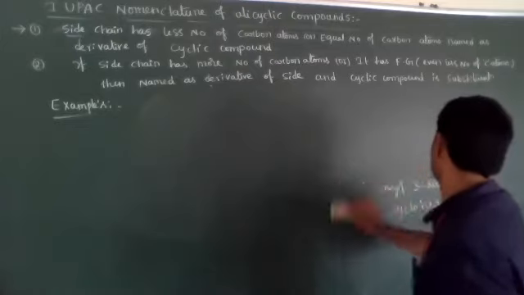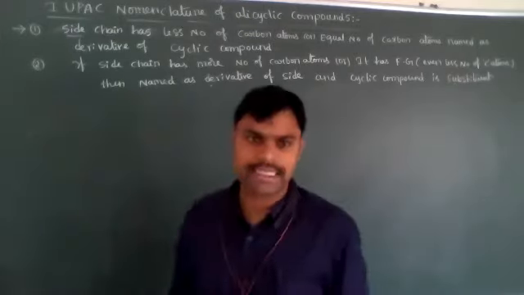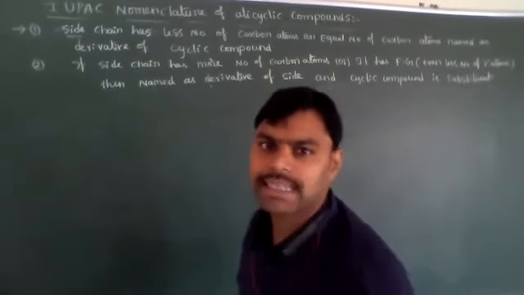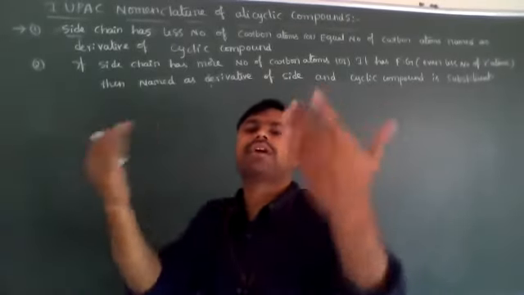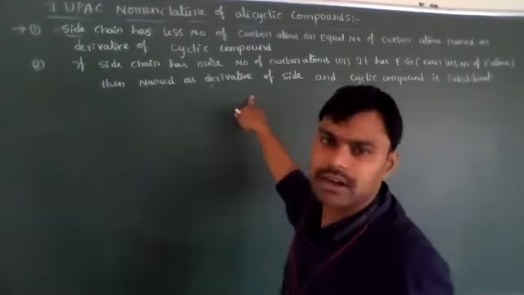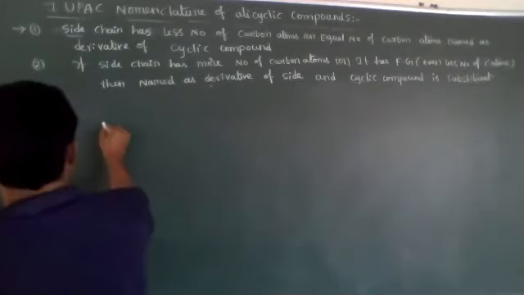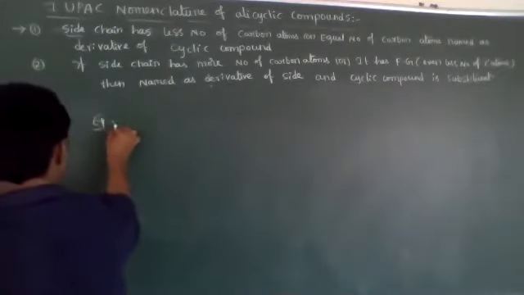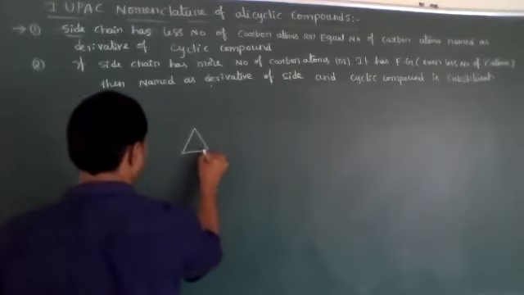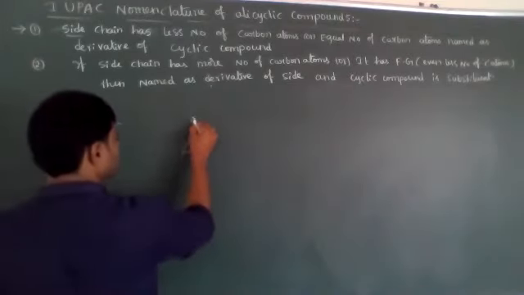Now, let's see the second rule. Second rule, what I said: if the side chain has more number of carbon atoms, in that case that cyclic group we have to consider as a substituent. Example, a three-member cyclic ring.